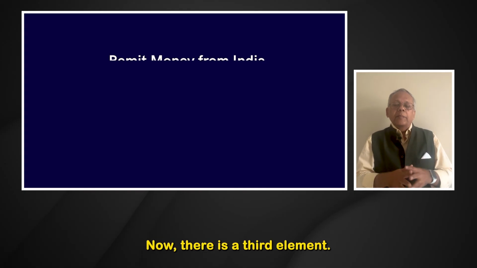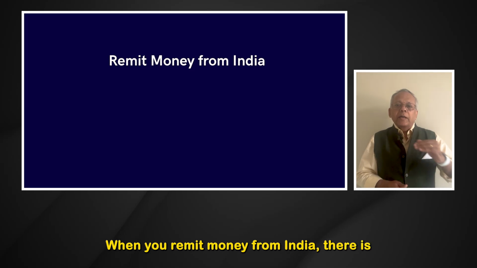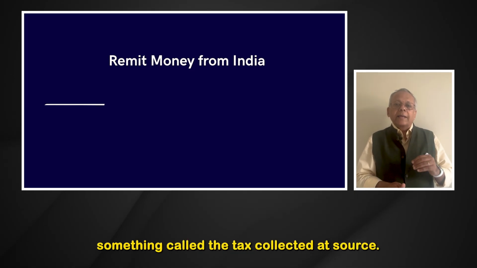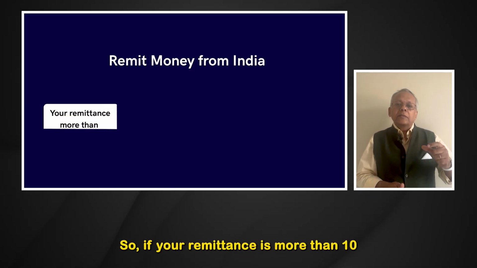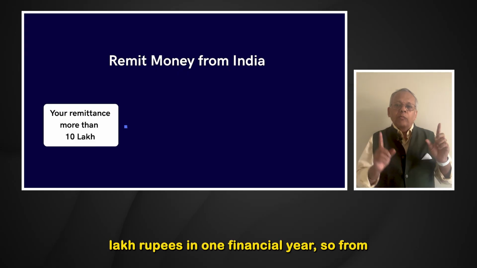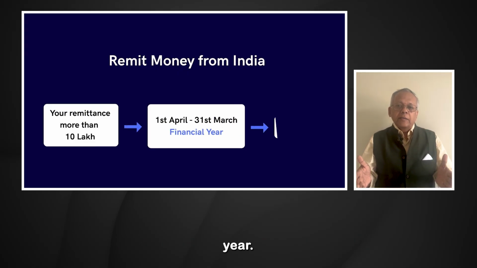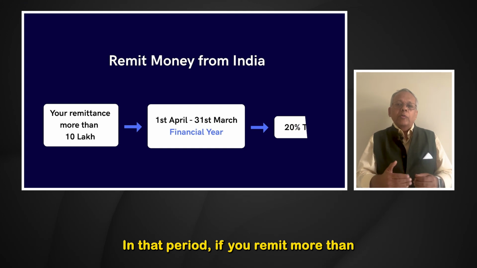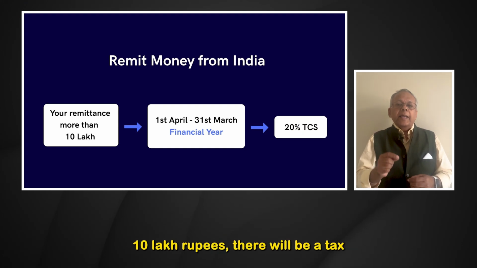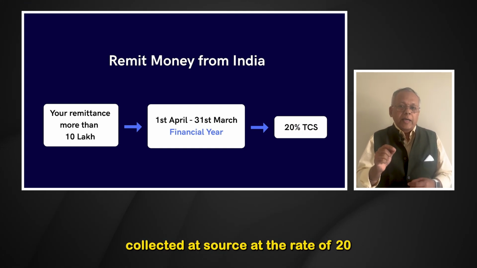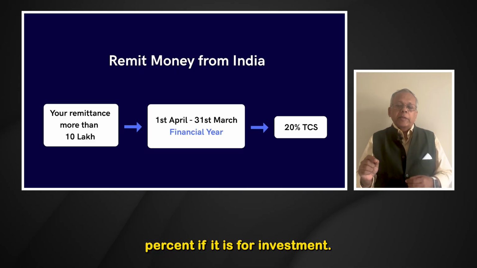Now there's a third element. When you remit money from India, there is something called the tax collected at source if your remittance is more than 10 lakh rupees in one financial year. So from 1st April to 31st March is one financial year. In that period, if you remit more than 10 lakh rupees, there will be a tax collected at source at the rate of 20% if it is for investments.